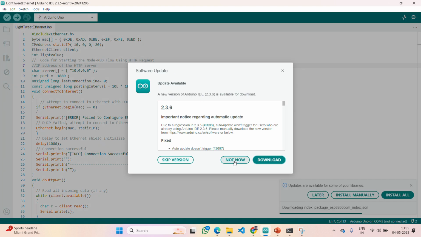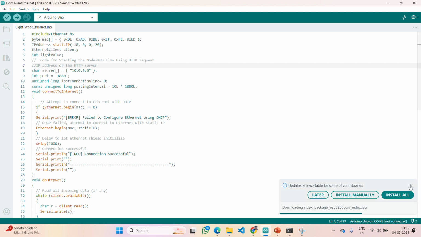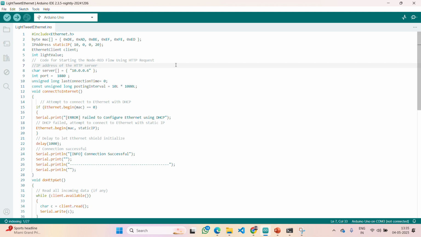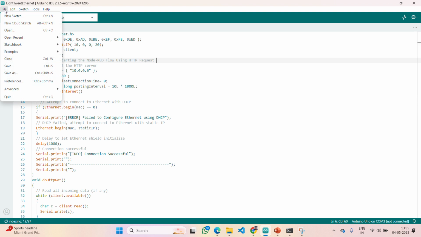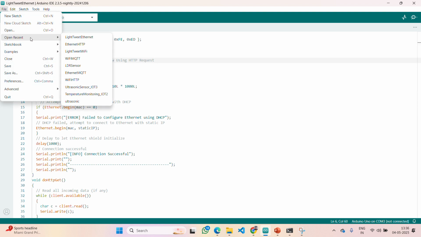Yes, we are working with Ethernet shield actually. So first let me explain the Wi-Fi shield theoretically, then we will see this Ethernet shield also.